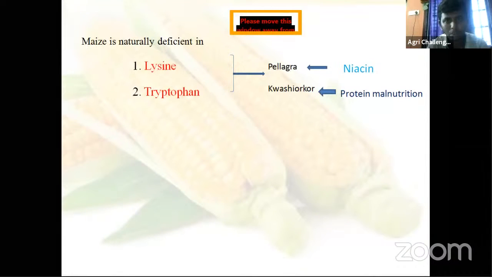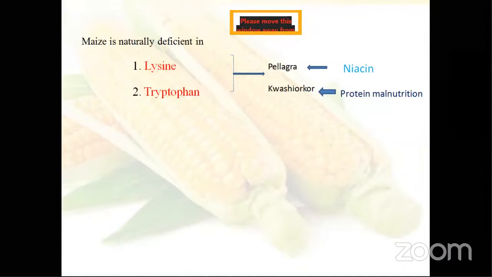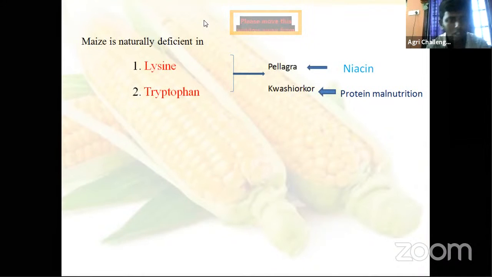B1, B2, B3, B4, B6. Niacin is B3, right? So if your lysine is deficient and you continuously consume only maize, then you are getting less niacin, which further leads to niacin shortage in your body and to pellagra disease.